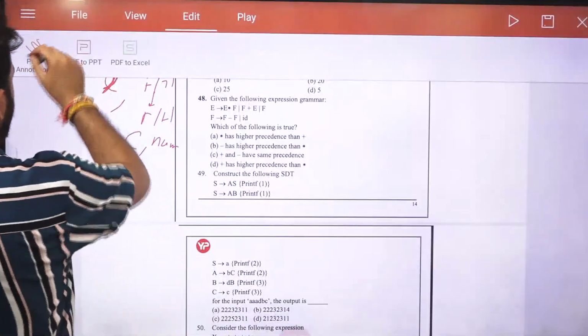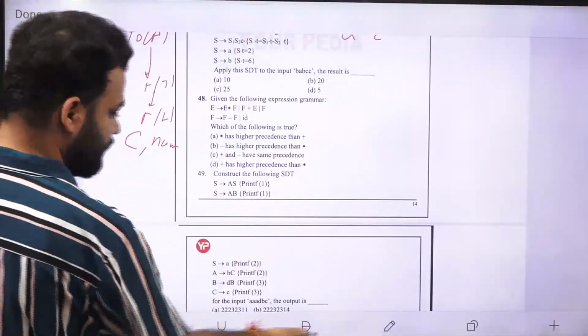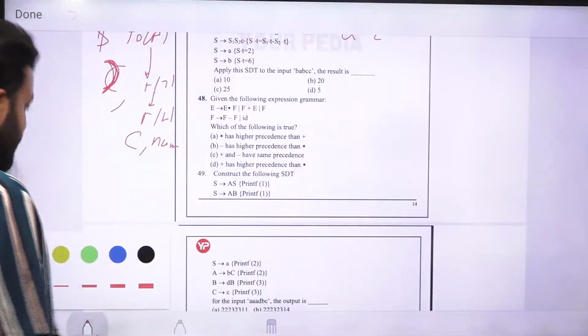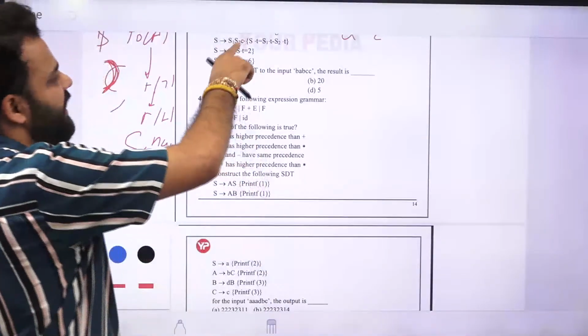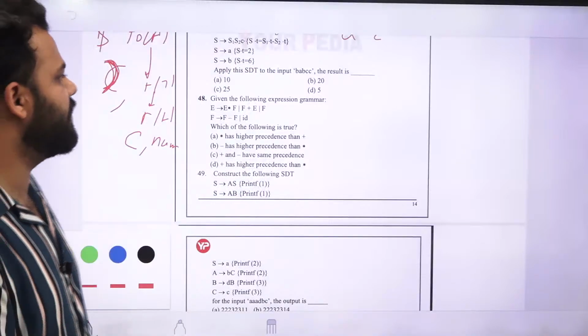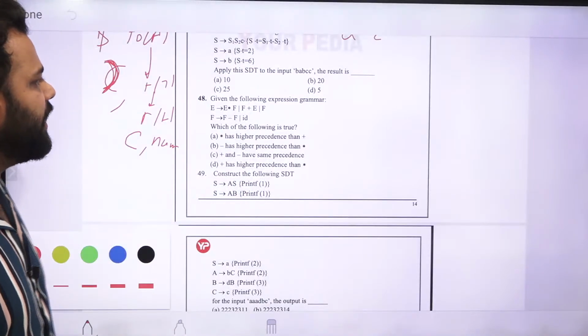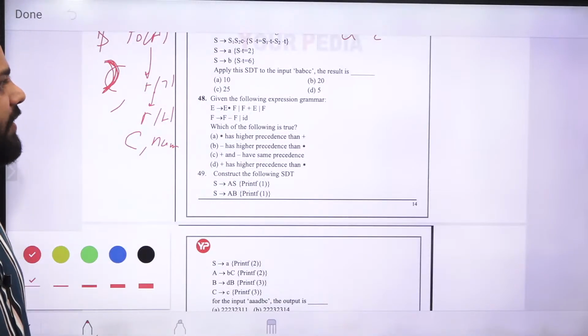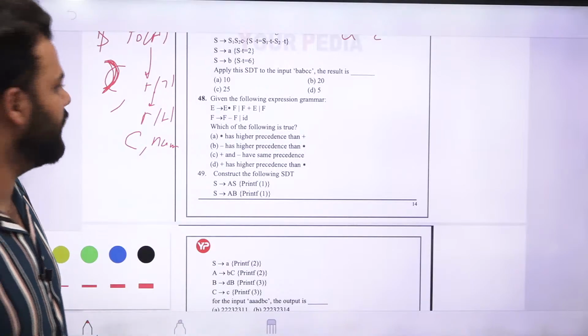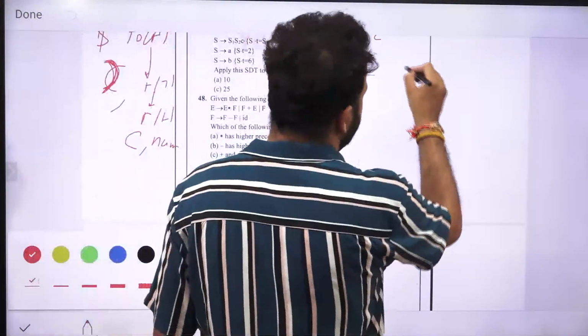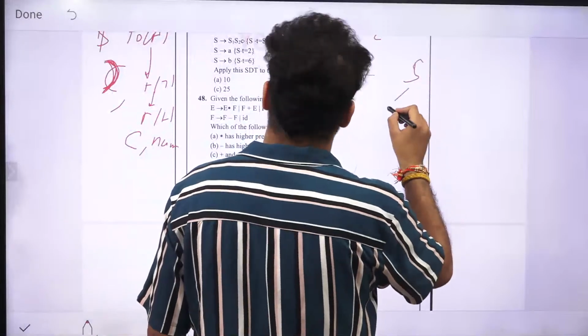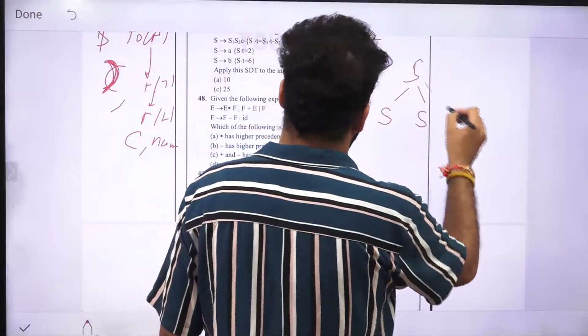Next is the 47th question. Sorry, whatever the question is. S is equal to S1 S2 C, S is equal to A, S is equal to B. So what will be the output for the input B, A, B, C, C? So let's first make the tree. S is equal to S, S, C.